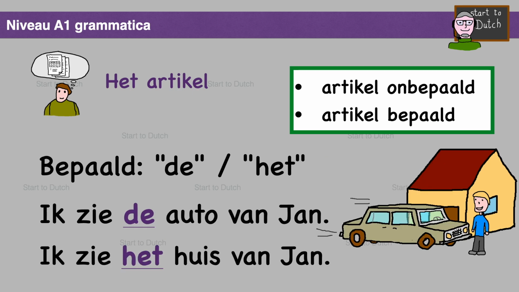There are two definite articles in Dutch. Often you use de, sometimes you use het. We learn the difference further in this video. Ik zie de auto van Jan, ik zie het huis van Jan.